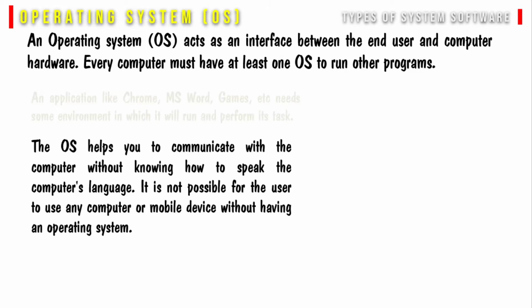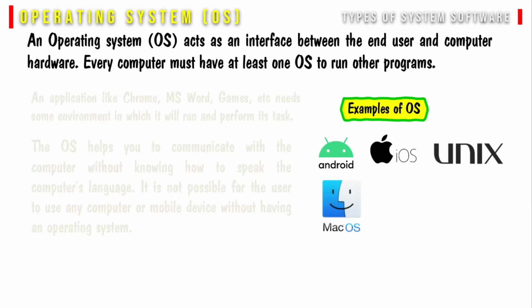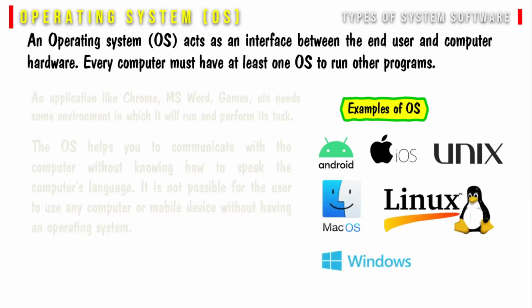The OS helps you to communicate with the computer without knowing how to speak the computer's language. It is not possible for the user to use any computer or mobile device without having an operating system. Some examples of operating systems are Android, iOS, Unix, Mac OS, Linux, Windows, Ubuntu, etc.